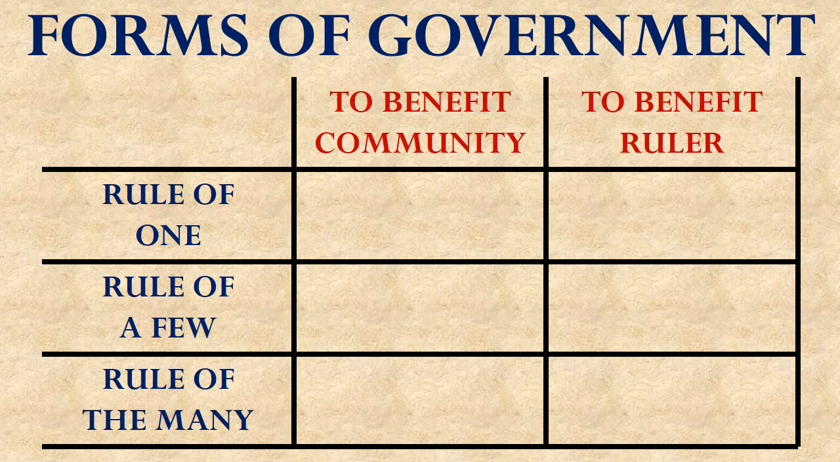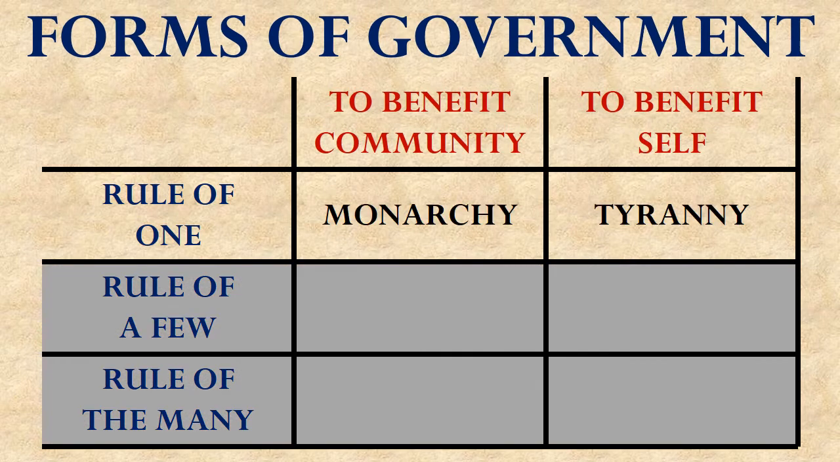He said that there are two general purposes that rulers might pursue. Some rulers, whether they be one, few, or many, may use their power to try to benefit the entire community over which they rule. Other rulers, whether they be one, few, or many, may use their powers to benefit themselves.